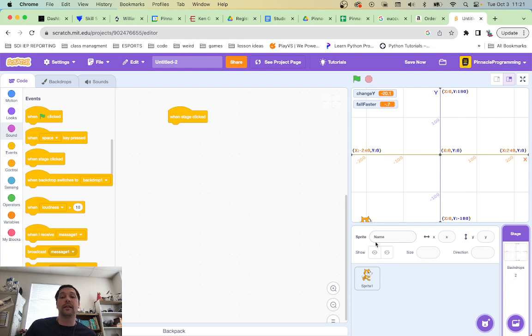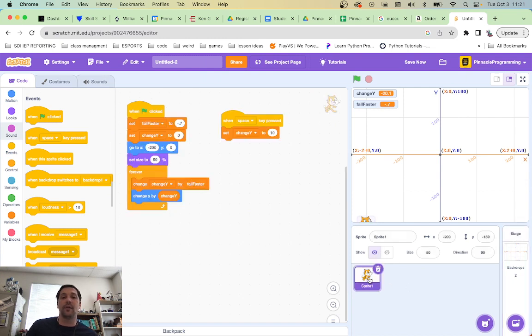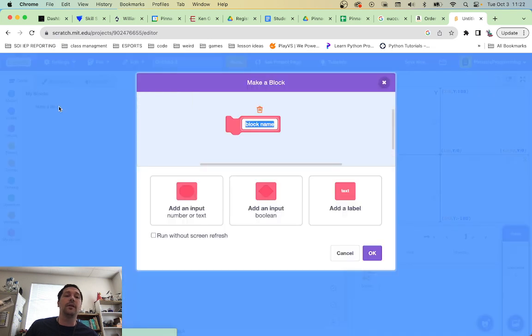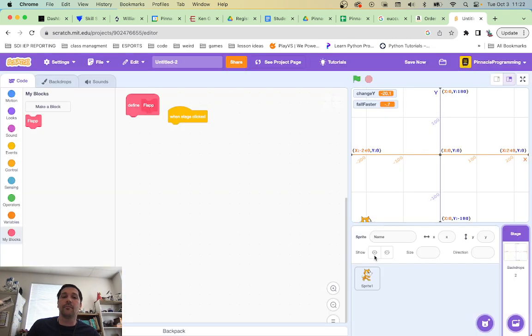Wow, that's in a completely different thing, isn't it? That's crazy. I mean, I could click this, but that would be tough to click every time. When the stage is clicked, I need to make a thing happen. I'm gonna make a variable here really quick. Not a variable, I'm gonna make a function. And I'm gonna call this flap. Yeah, like that. Okay, and I'm gonna define flap right here.